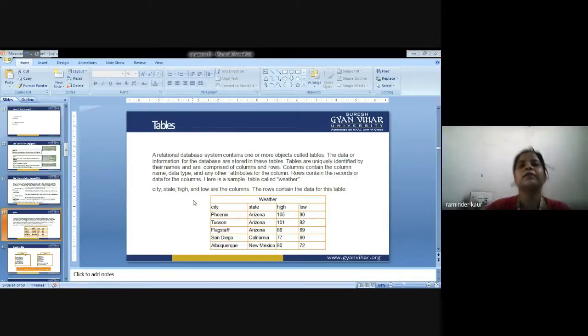So next is tables. What does table mean in the database? Table means we are supposed to store the information in the form of rows and columns in the database. So a relational database. Relation means it is showing the relationship between the two tables, and in a database we are showing the relationship between the student and the teacher, the teacher and the administration, the student and the administration. There will be so many roles in an organization, so we are supposed to define the same. Similarly, they can be defined with the help of the table.